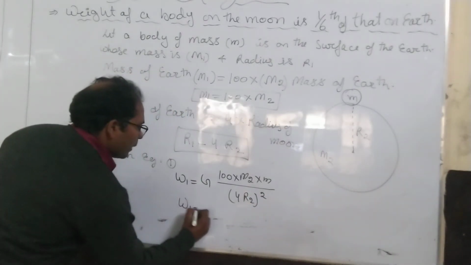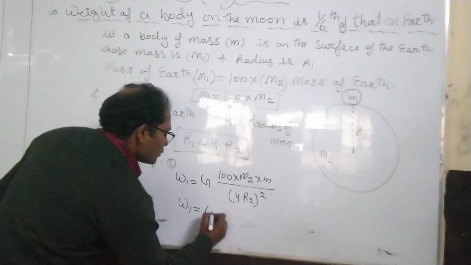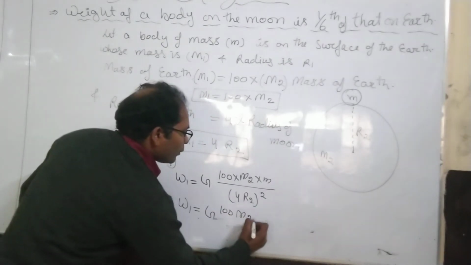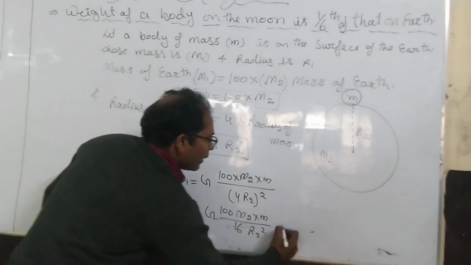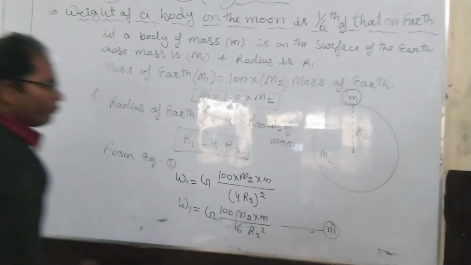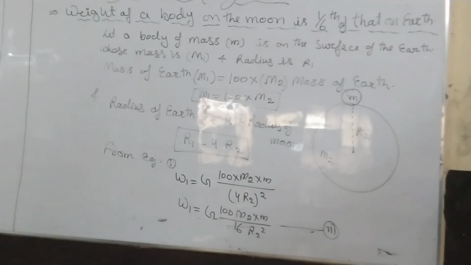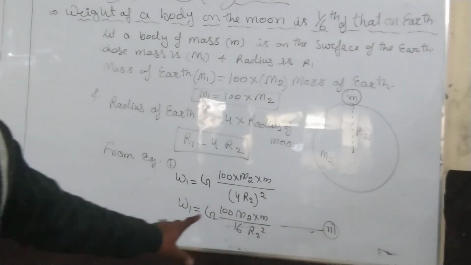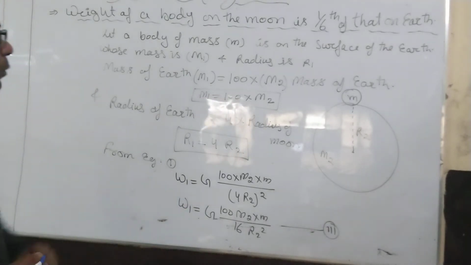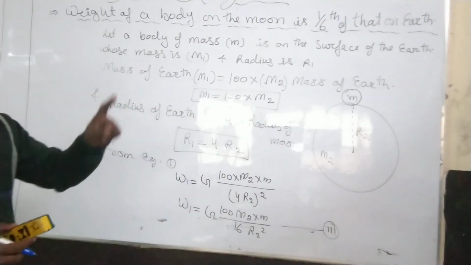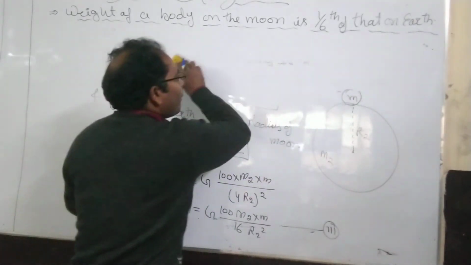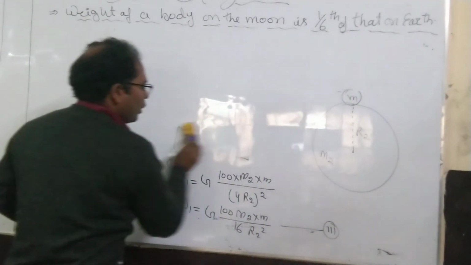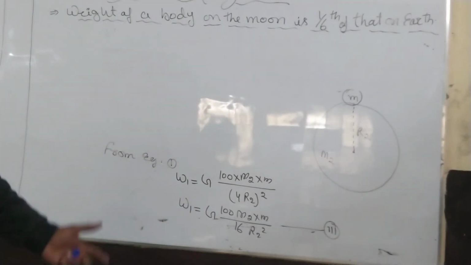Then it will become W1 equals G 100 M2 into m upon 16 R2 square. This is equation third. Okay, hope up to here it is clear. Now dividing equation third by equation second.